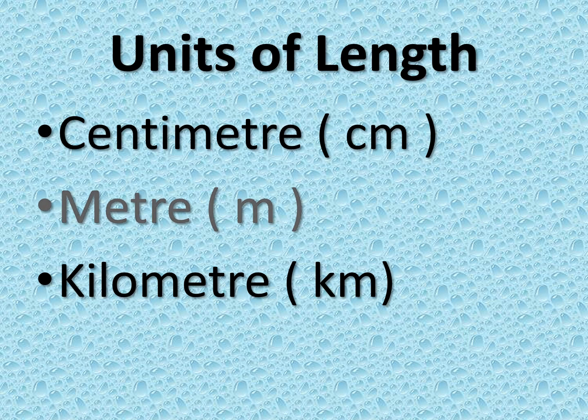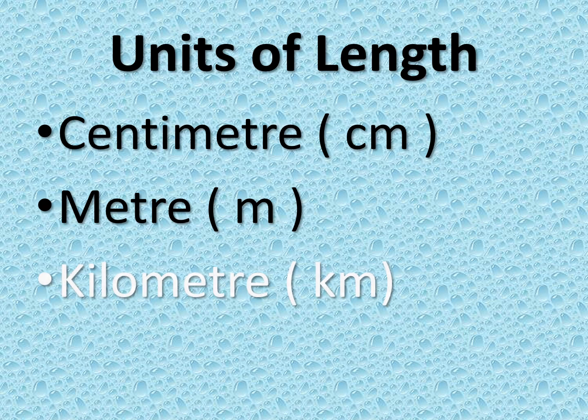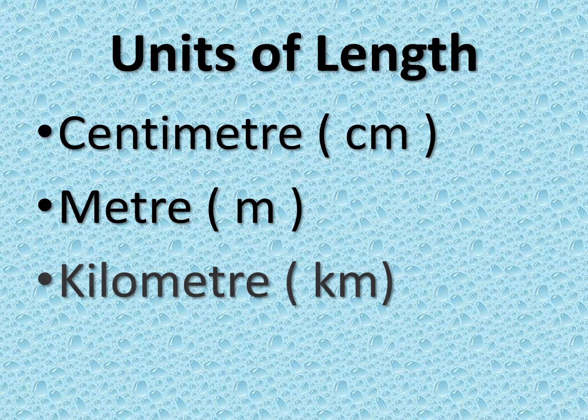Meter is the standard unit of length. It is used to measure the length of little larger objects like length of a wall or cloth. Then kilometer is a big unit of length. It is mostly used to measure distances between two cities or maybe the length of a bridge.